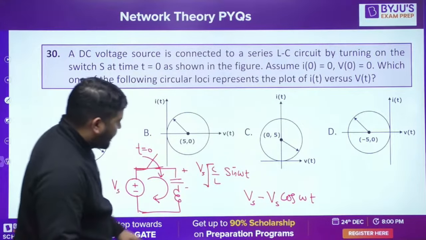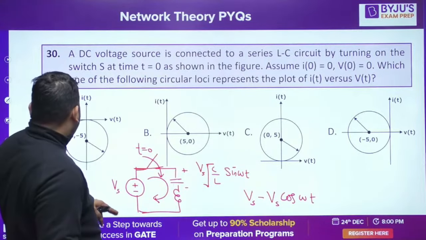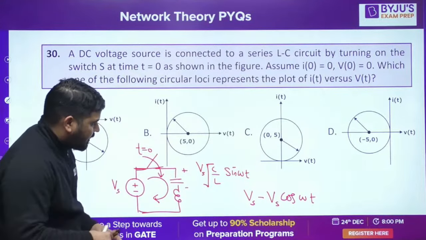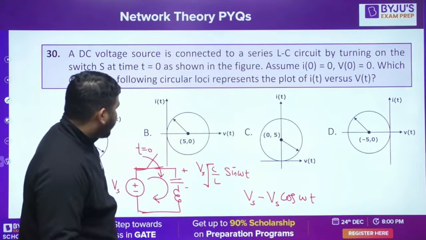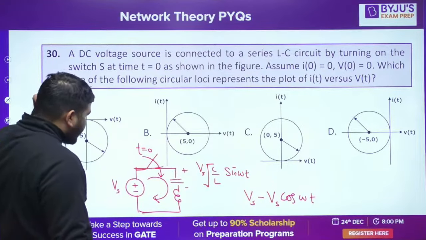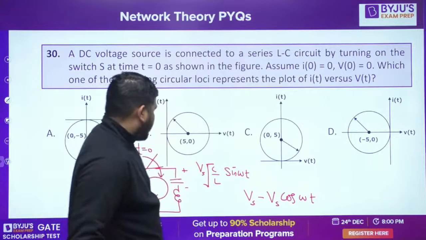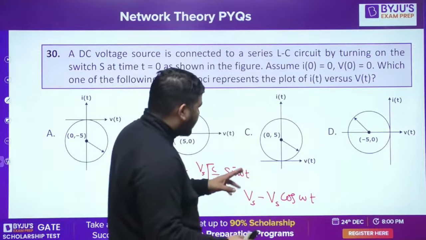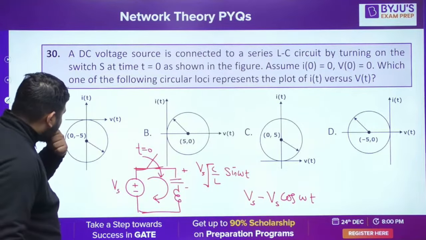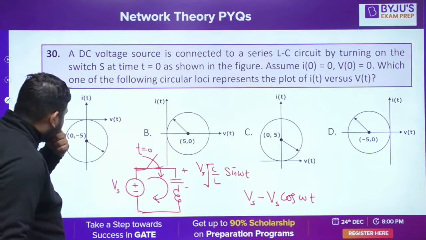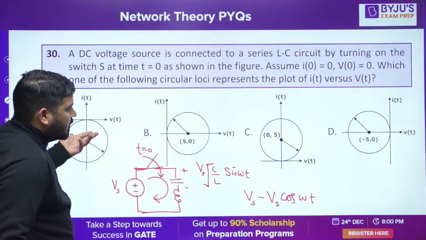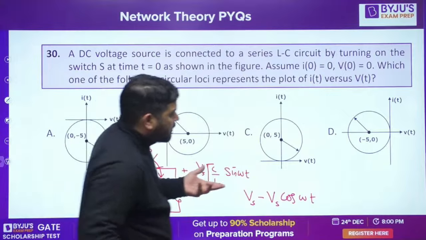Now I need to plot the wave shape. Vs is not given, yet it says 5. I think Vs should be provided; something is missing. Anyway, the current is a sine wave, so at t equal to 0 the current will be 0 and the voltage is at 5 volt. So we need to check the option in which current is 0 and voltage is 5 volt. Which point should be there? I think it's not correct.